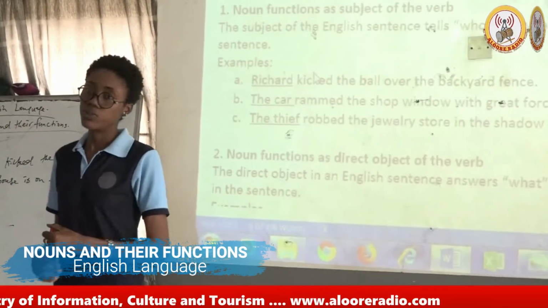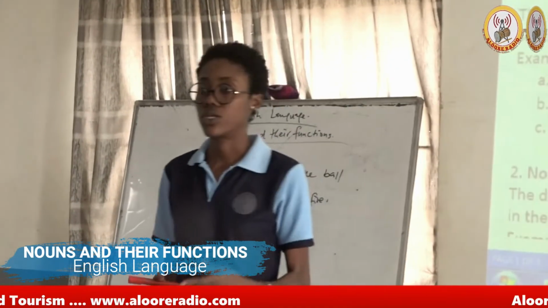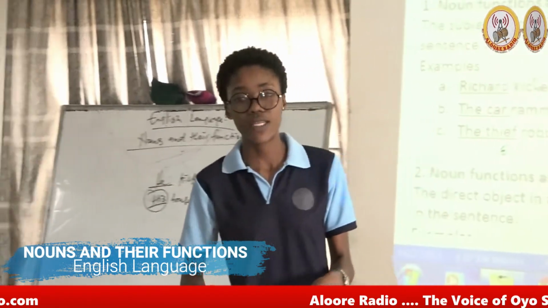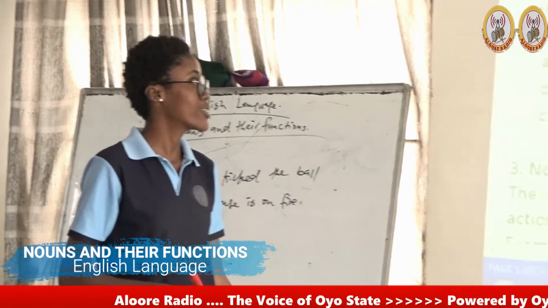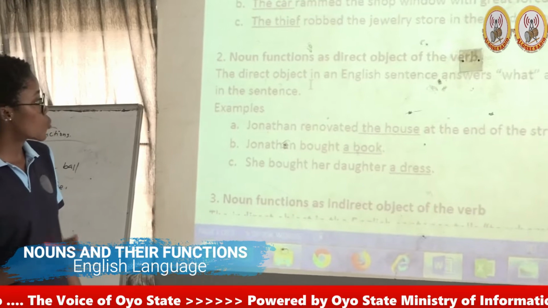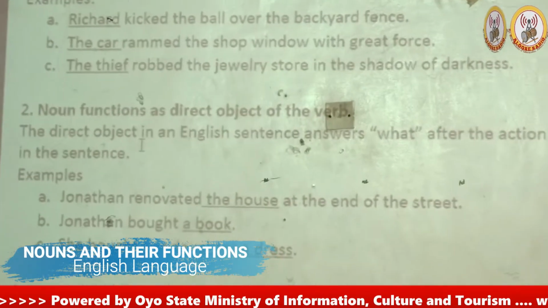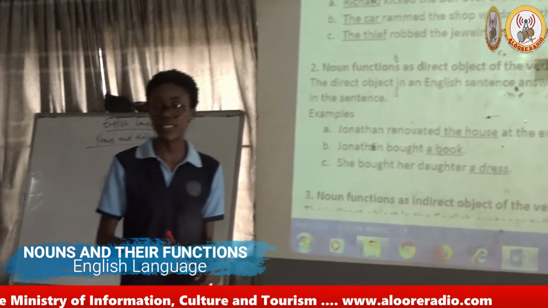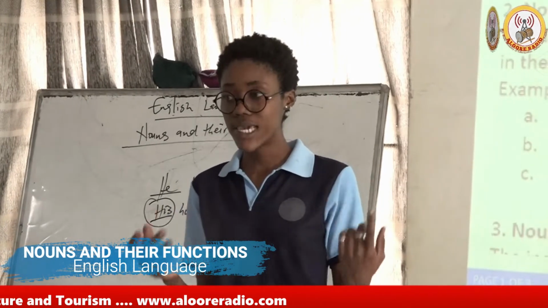And when we're talking about objects, there are two types of objects that a noun functions as. We have the direct object and the indirect object. Let's start with the direct object. Okay, here it says the direct object in an English sentence answers what after the action of the verb in the sentence. Basically, the direct object tells us what the action is referring to in the sentence. And when there is only one object in the sentence, that object is the direct object.